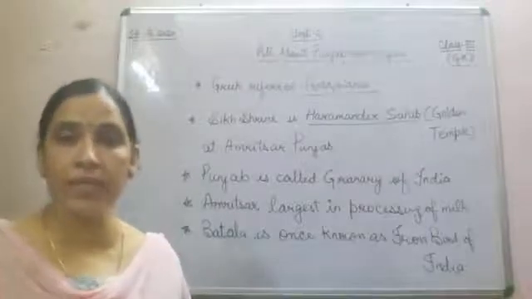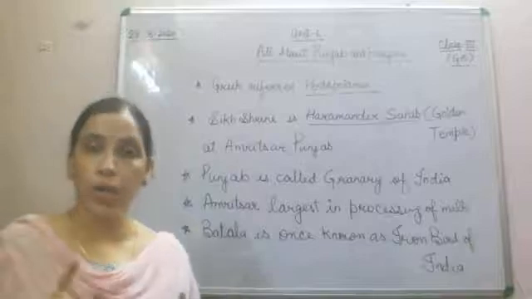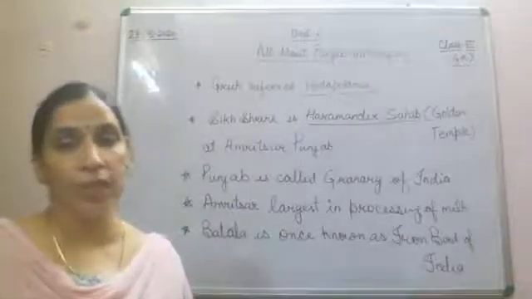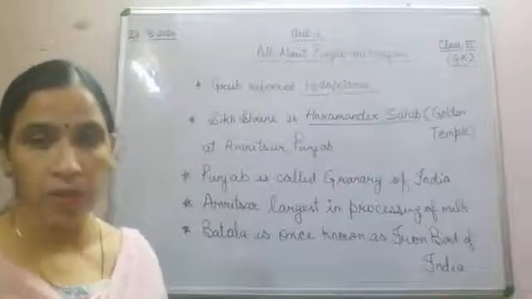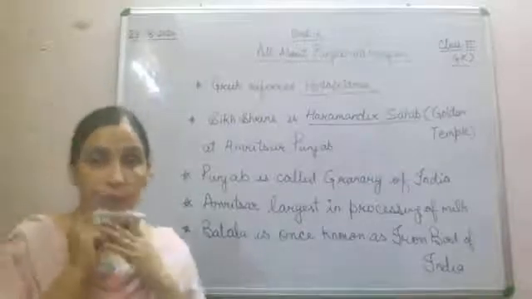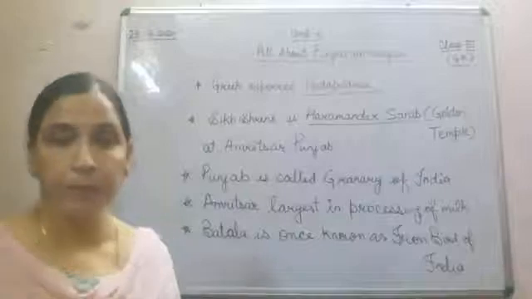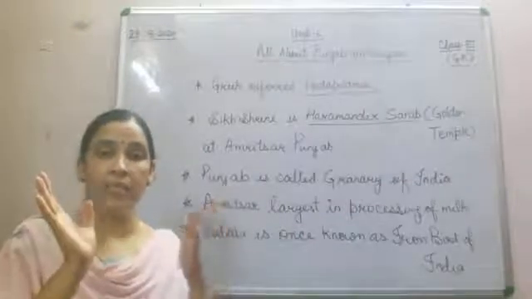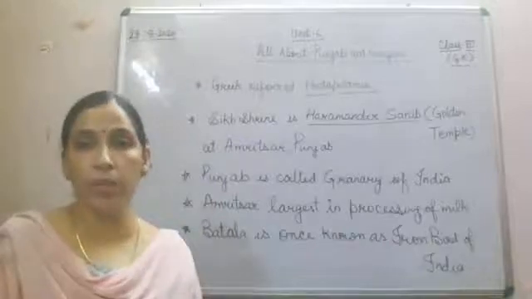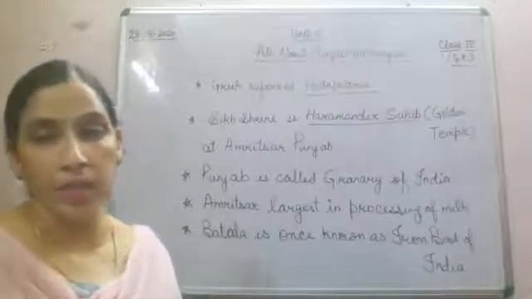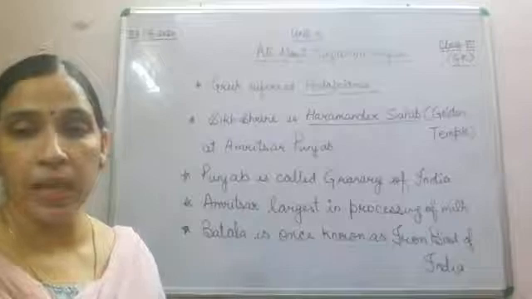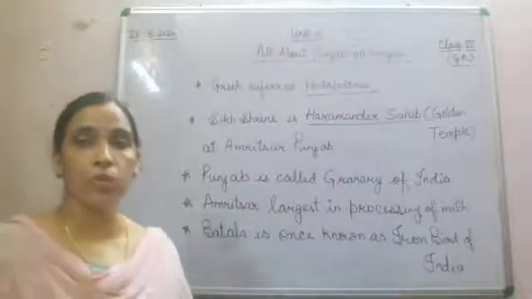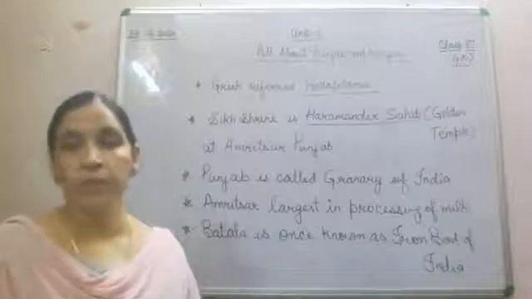Now the highest number of car ownership per 1000 population is in Chandigarh. It means that out of 1000 people, 82 people have car ownership. So the highest car ownership is in Chandigarh. A lot of things were covered, and all of these are quite important. So these are the things we have covered about Punjab.